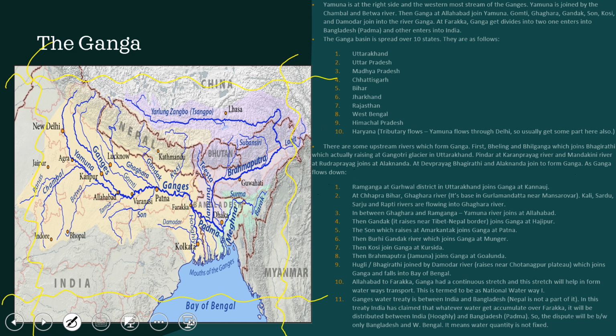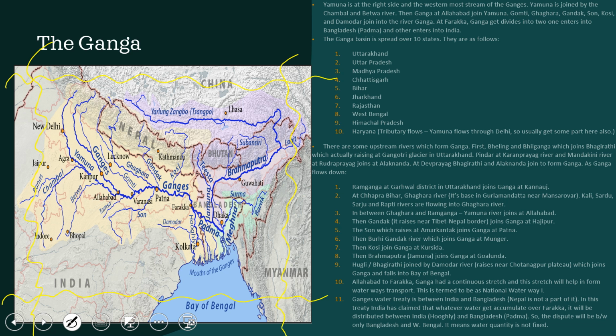So you have to just take care as per the exam perspective, government exam perspective. See what the tributaries are. Important tributaries are your Chambal, Betwa. These join into your Yamuna river, and Yamuna river ultimately joins into the Ganga river, and then Ganga gets divided into two. Where? At Farakka, where Ganga gets divided. One is Hooghly, and the other goes into Bangladesh, and in Bangladesh they call it Padma.